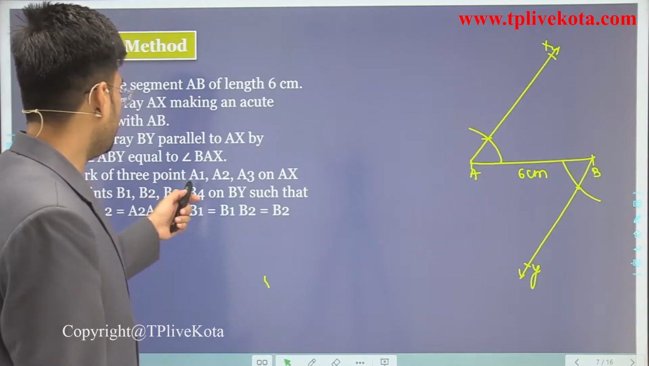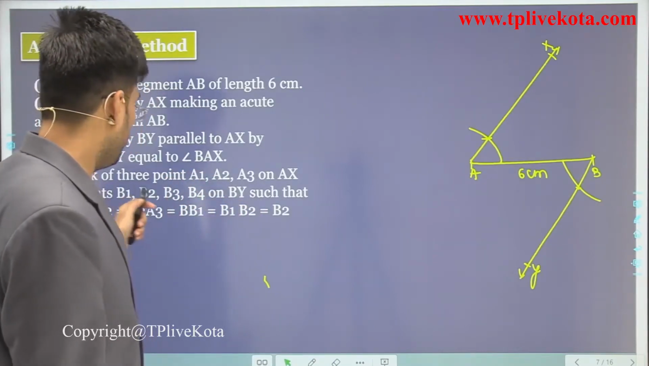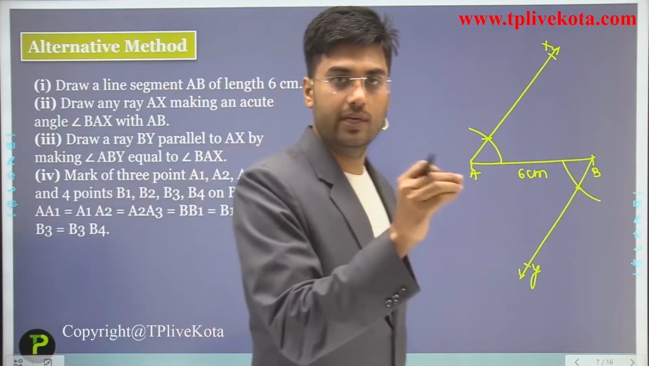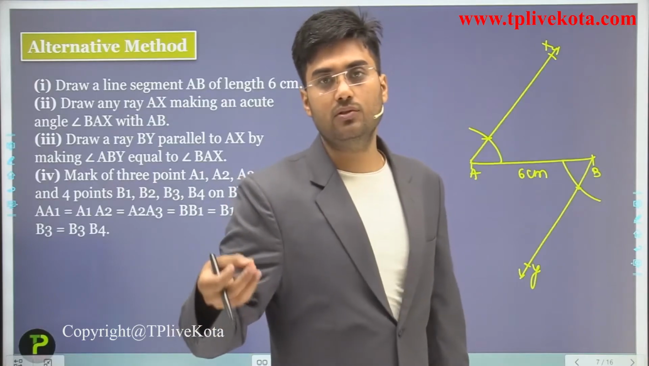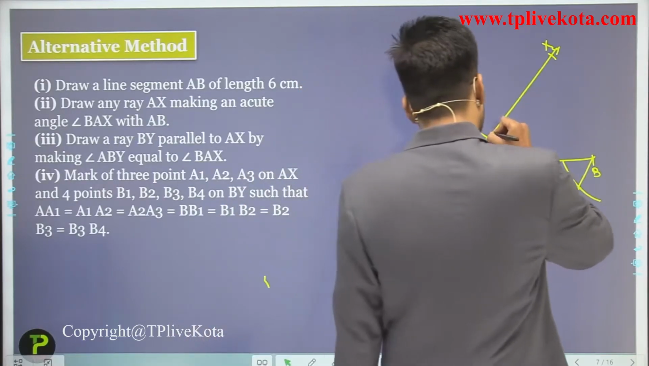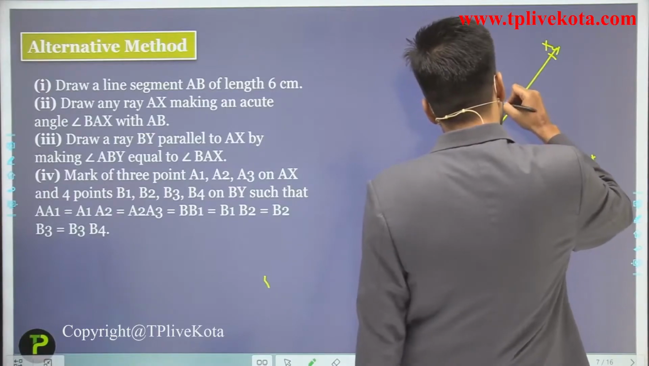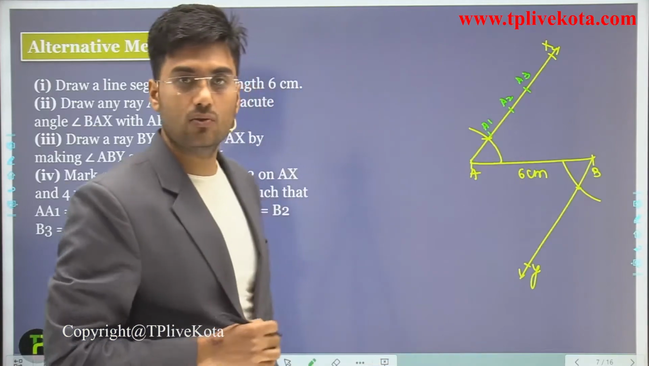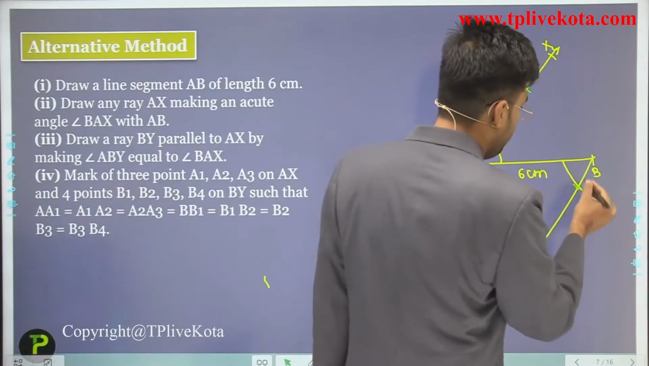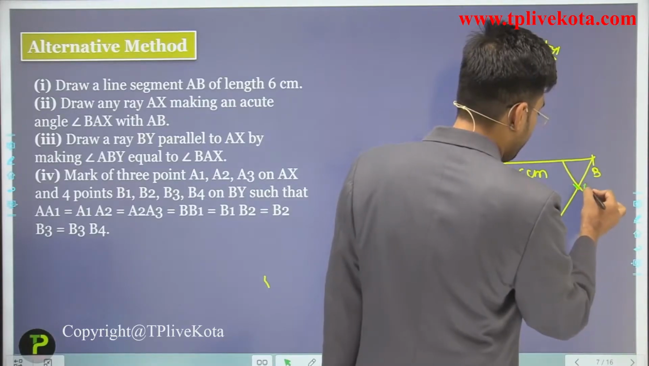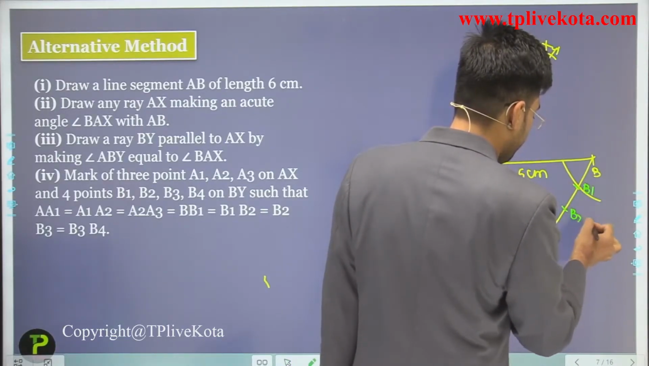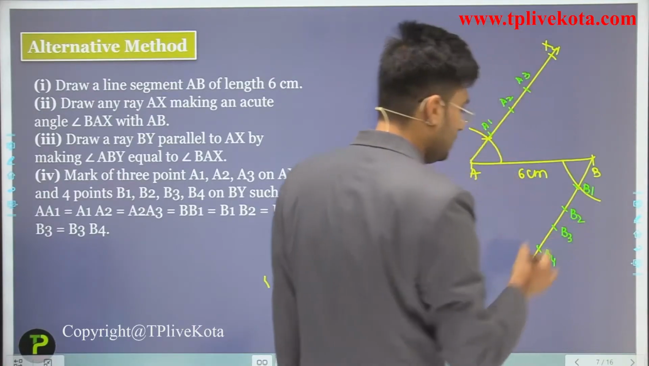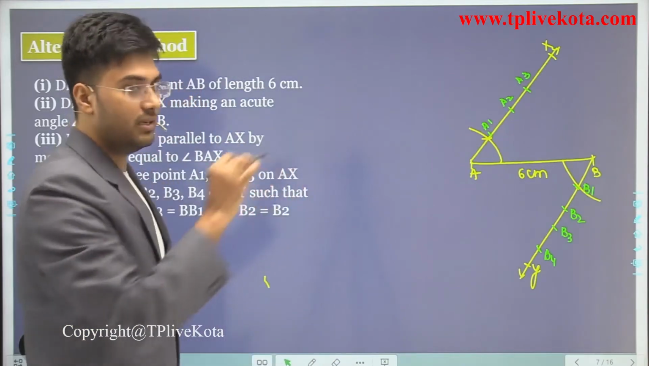Now the next step is what? Mark off 3 points on AX and mark off 4 points on BY, and all the parts should be equal. That means AA1 equals AA2. Similarly, BB1 equals BB2. Okay, AA1, this is AA2, AA3. Here we have to mark off 3 parts on AX and 4 parts on BY. This is B1, this is B2, this is B3, and this is B4. Clear? And all these parts are equal here.